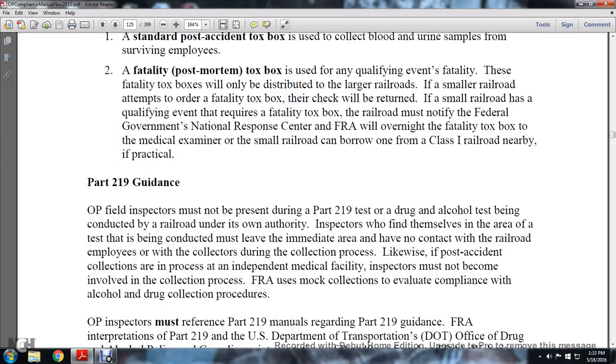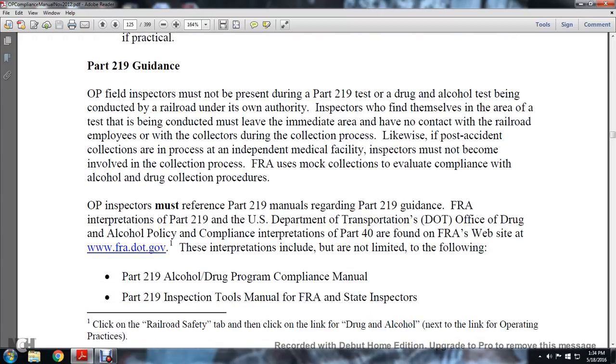Part 219 Guidance. Operational practice. The field inspector must not be present during Part 219 drug and alcohol testing being conducted by the railroad under its own authority. An inspector who finds themselves in the area of a test being conducted must leave the immediate area and have no contact with the railroad employee or the collectors during the collection process. Likewise, if the post-accident collection process is independent of the medical facility, inspectors must not become involved with the collection process. The FRA uses mock collections to evaluate compliance with alcohol and drug collection procedures.